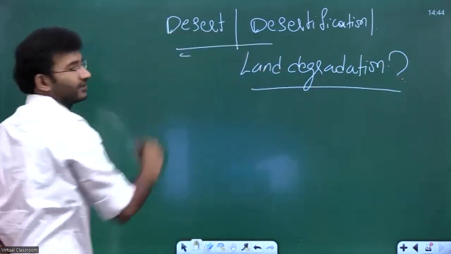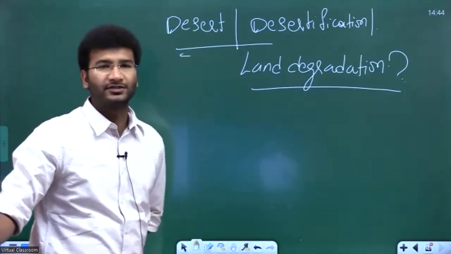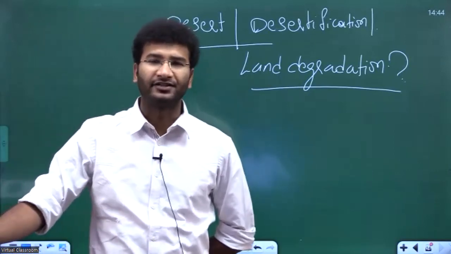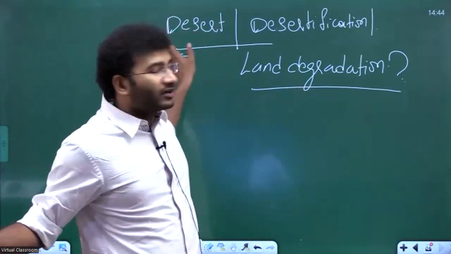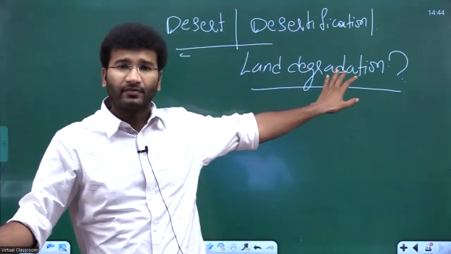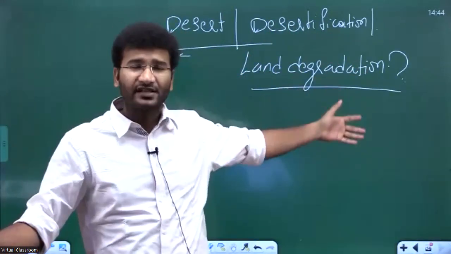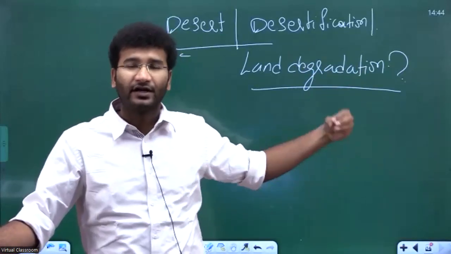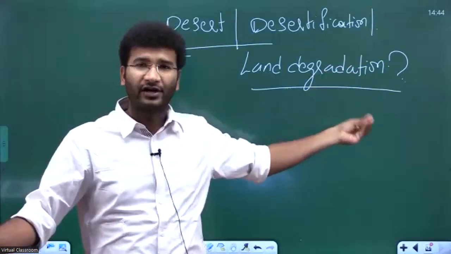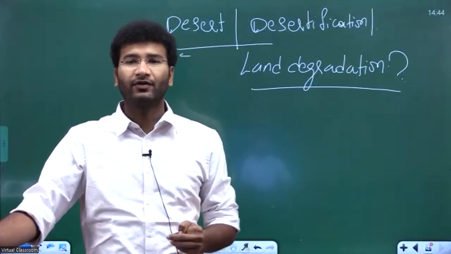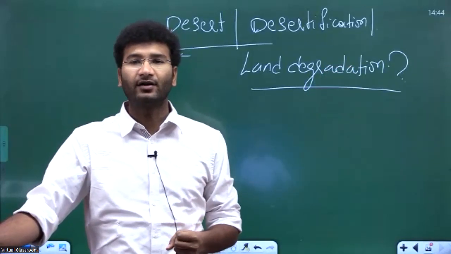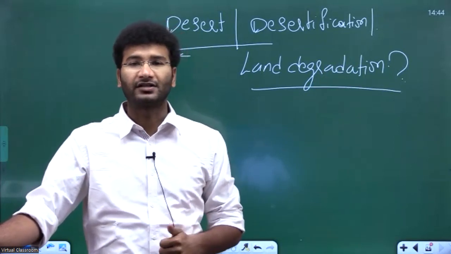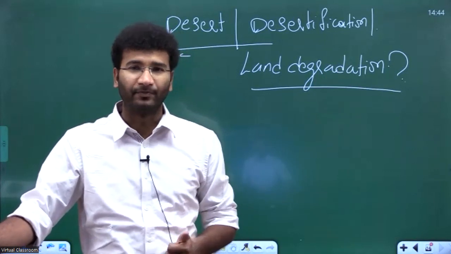Before we get into this article, firstly, you need to understand a few terms: desert, desertification, and land degradation. Deserts are not the same as desertification. There can be many reasons for land degradation, and when the same land turns unproductive, it is also considered a desertified land. Here I got a reply from Amulya, which says a barren land which lacks water availability. Yes, that is also one form of desertification. Increasing droughts, this is said by Gopi.